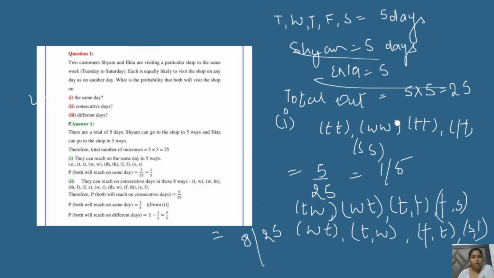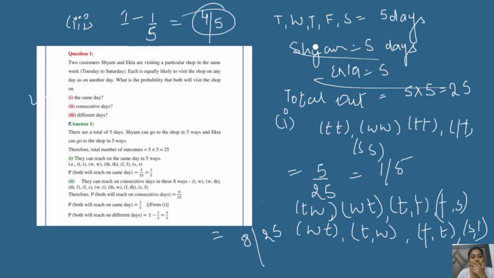Both going on the same day is 1 by 5. Since I told you about the complement, the third part is different days. We know that the sum of the probabilities is 1. They both go on the same day with probability 1 by 5, so they both go on different days will be 1 minus 1 by 5, which comes out to be 4 by 5. I hope it's clear to you how you can solve such questions.